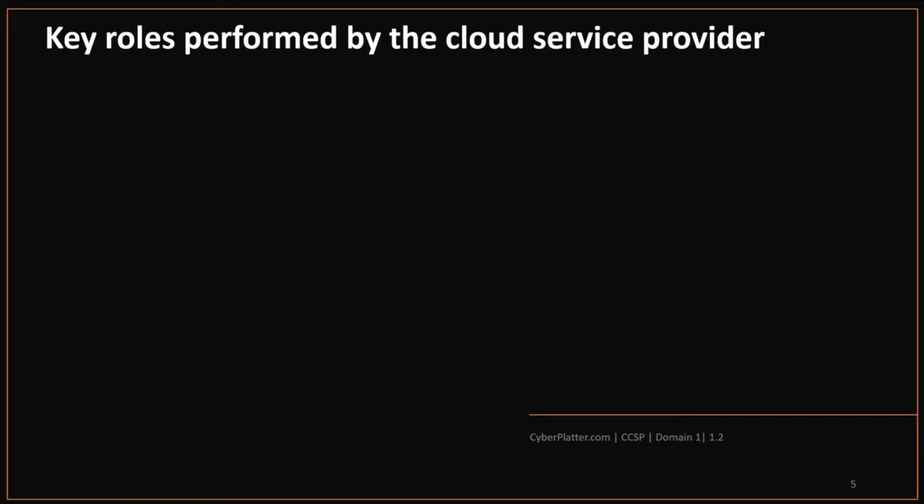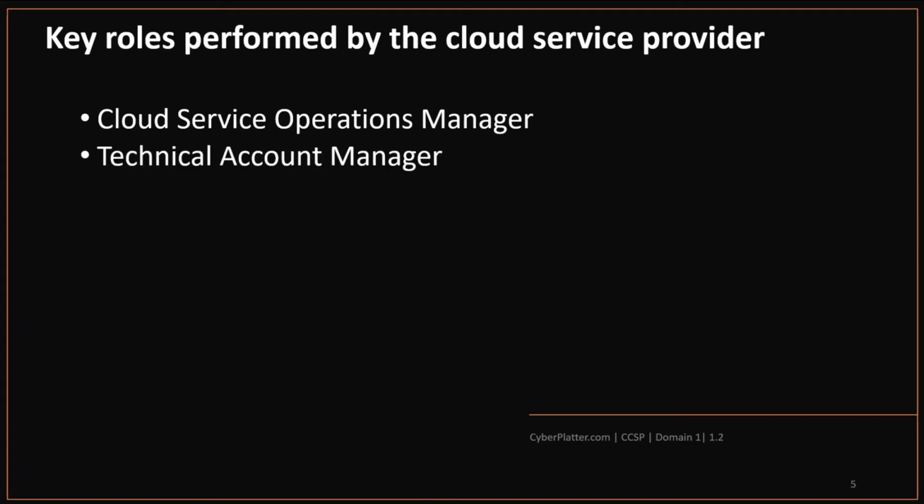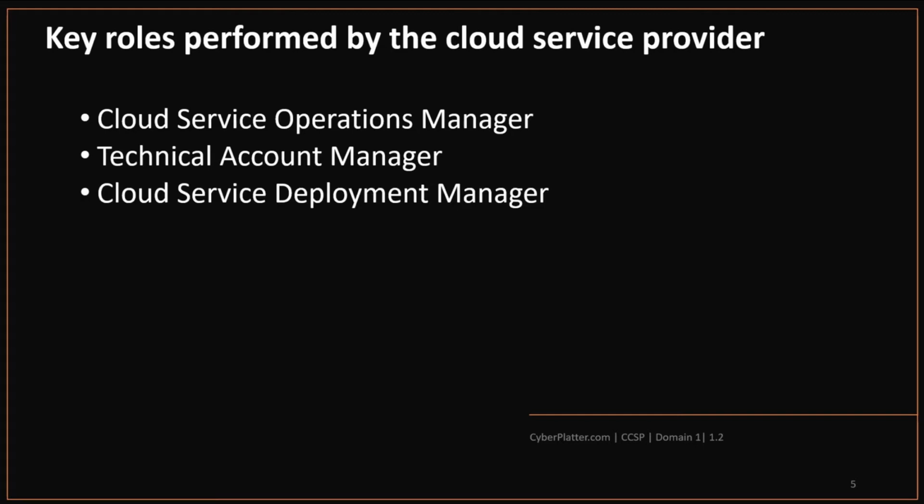Let's discuss some of the key roles performed by the cloud service provider. Cloud Service Operations Manager oversees and manages the operation and performance of cloud services provided to customers. Technical Account Manager provides account support and high-level technical guidance to cloud customers. Cloud Service Deployment Manager gathers metrics on cloud services, manages deployment steps and processes, defines the environment and processes. Cloud Service Manager delivers, provisions, and manages the cloud services.